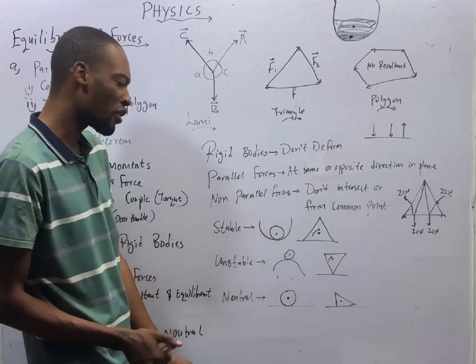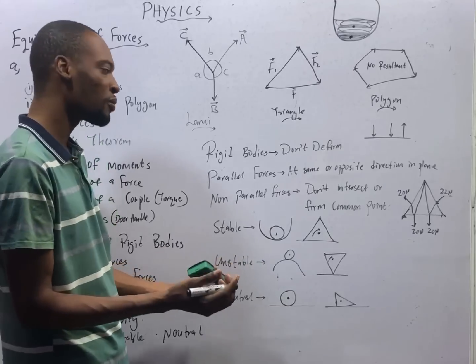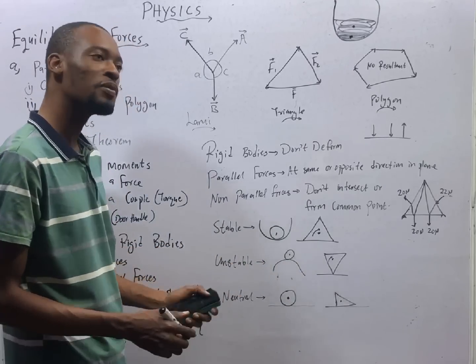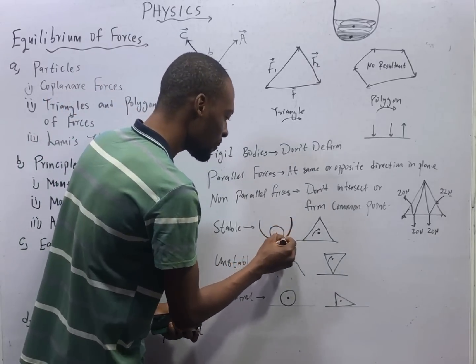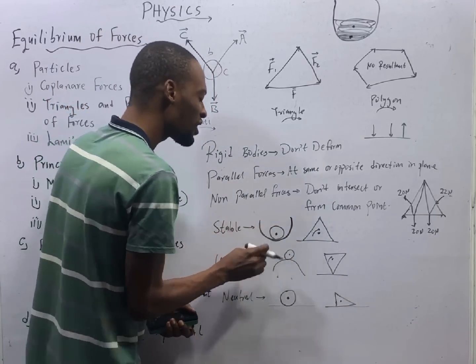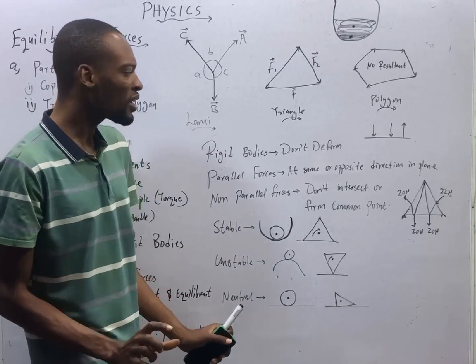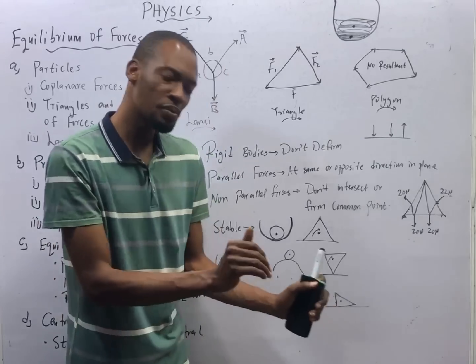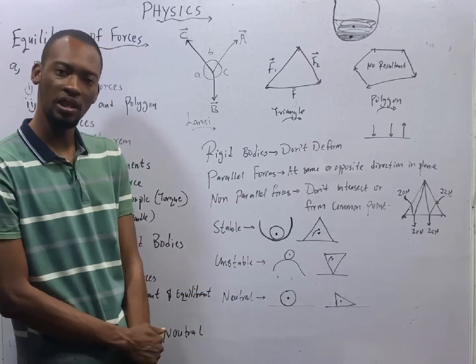And talking about center of gravity, the point where the resultant weight of an object acts, and it determines the stability of objects, we have three ways to describe objects: stable, unstable, or neutral. Look at this. If this is a shape like this, and you put a ball here, if you push it slightly, you notice that it will return to its position. So when an object returns to its position after being displaced in equilibrium, that object is very stable.